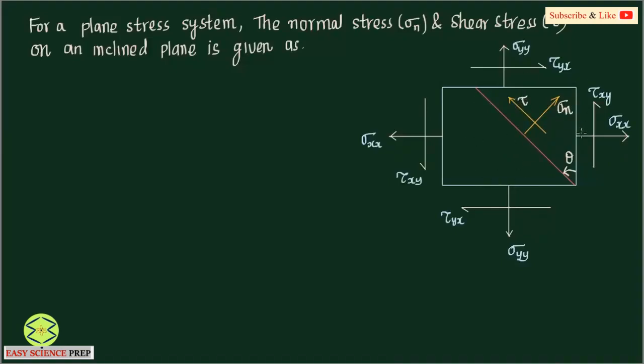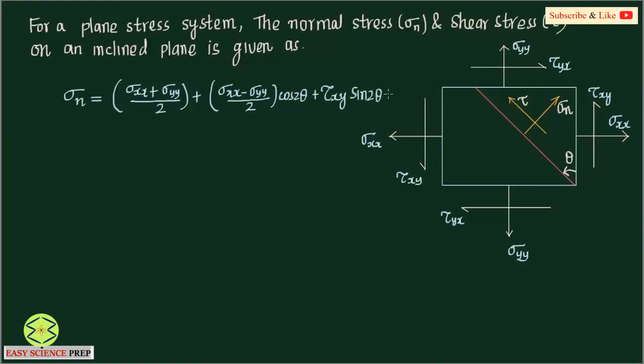The expression for sigma normal is given as the sum of direct stresses over 2, plus the difference of direct stresses over 2 times cos 2 theta, where theta is this angle, plus tau xy sine 2 theta.